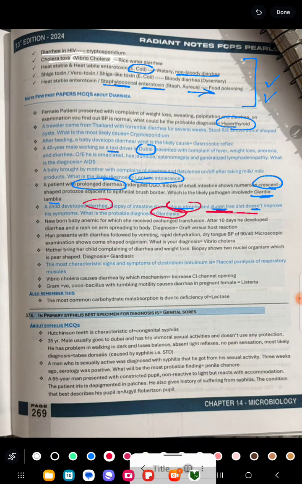Clear? A newborn baby anemic for which she received exchange transfusion. After 10 days, she developed diarrhea and a rash on arms spreading to the body. The diagnosis is graft versus host reaction.